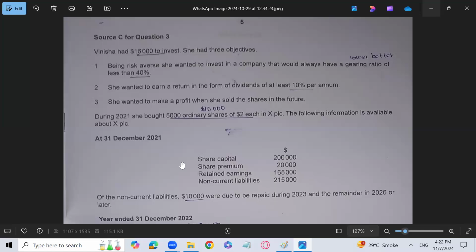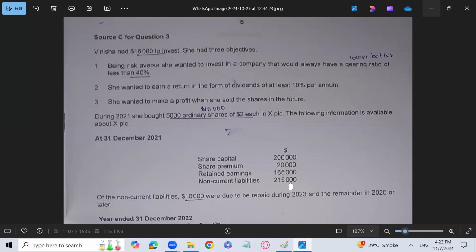So at 31st December 2021, if you just look at the question, she bought 5,000 ordinary shares of 2 each. It means that the price per share, the nominal value of the share, is 2. So 5,000 into 2, she is investing 10,000 out of 16,000. No matter, I'm just telling you. So share capital is 2 lakh. 2 lakh means that the number of shares is 2 lakh divided by 2, that is 1 lakh. Share premium is 20,000. Retained earnings 165,000.